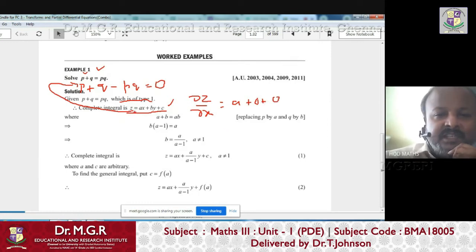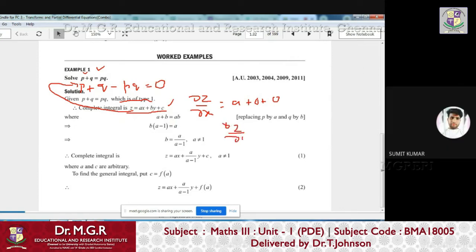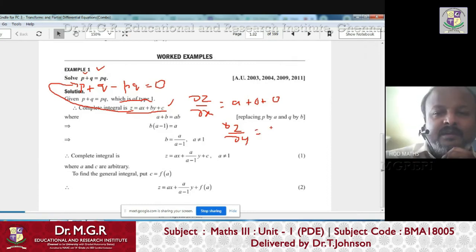Similarly, if you differentiate the same function with respect to y, what happened? Dou z by dou y is equal to 0 plus y, sorry, not y, it is B. Because when we differentiate y, it is 1, so you are getting B. You are getting this from this assumption: dou z by dou x equals A and dou z by dou y equals B.